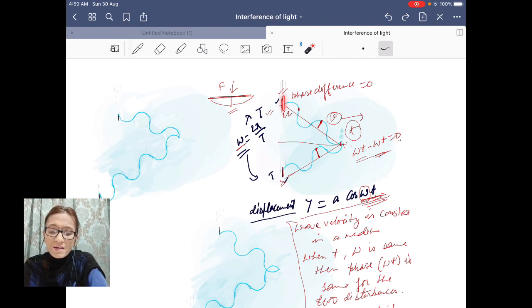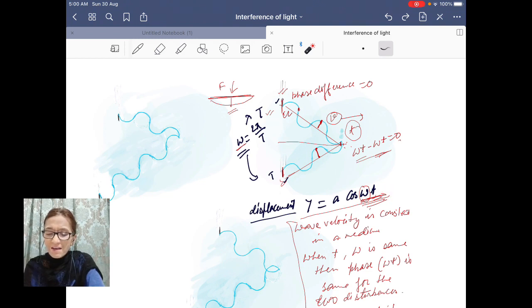Now if the needles are doing to and fro motion, simple harmonic motion, in a similar fashion with their time period constant, they execute one complete cycle in the same time period T. Then we know that angular velocity omega is equal to angle per unit time, and in one oscillation it executes 2 pi angle. So angular velocity omega can be written as 2 pi by T, and T is the same for the two movements of the needles. So omega is the same in the two cases.